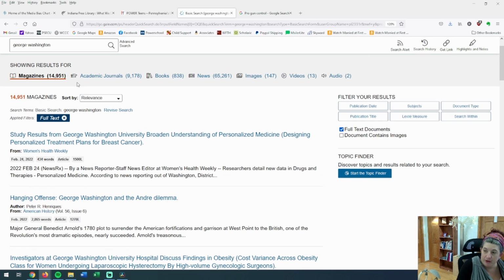Make this a little bit bigger. 14,000 magazine articles, 9,000 academic journals, 838 books that are PDF that you can look at, 65,000 news articles, 147 images. If you need images or pictures for your paper, pay attention. Do come here. This is a great place to come find pictures.